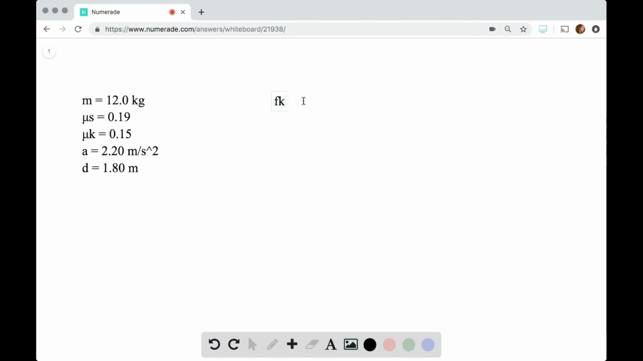And we know that this box is sliding, so we can say that this is going to be a kinetic friction force. And that's going to be equal to the acceleration. And I'm going to specify that this is now the acceleration of the box.